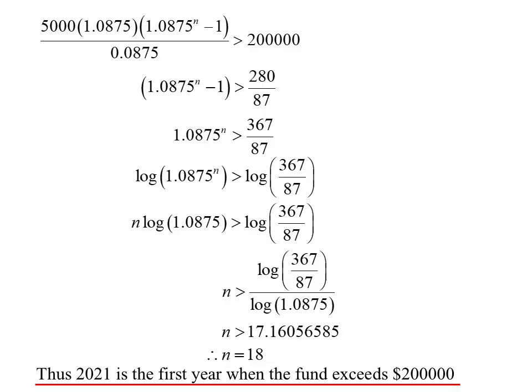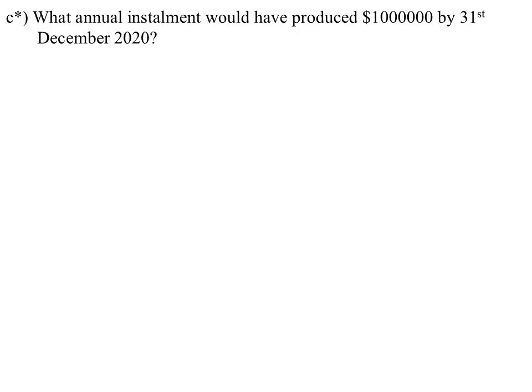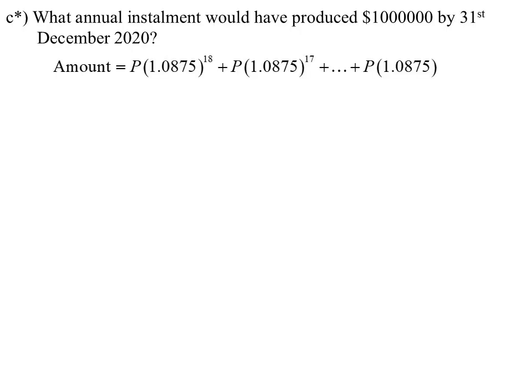Okay, so 2021 would be the first time it exceeds that amount. All right, say she actually wanted $1 million. How much would she have to put in each year to get that? So now the difference is we've got the same series again, but we don't know what P is. We don't know the principal. That's what we're trying to find this time.